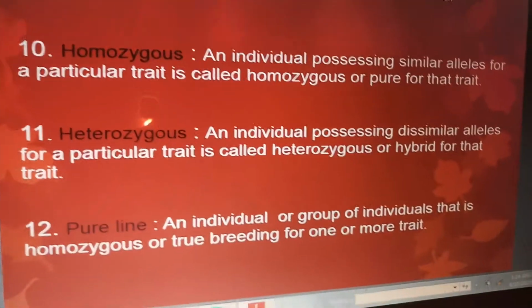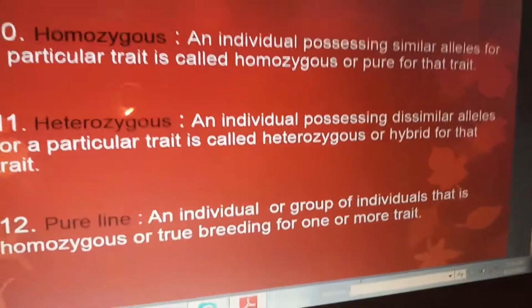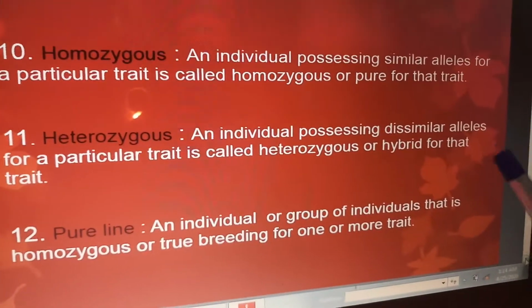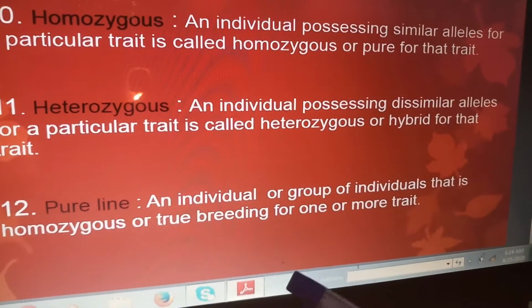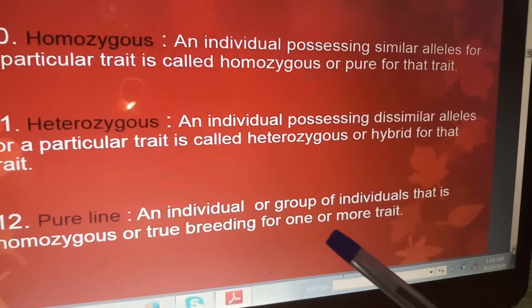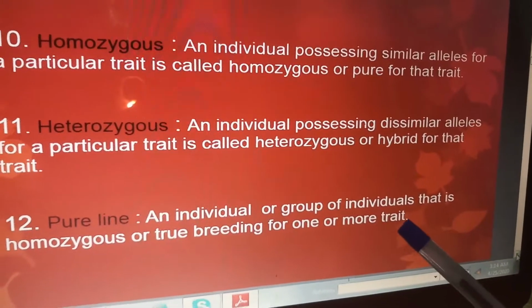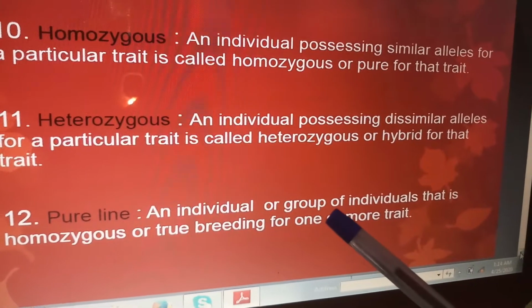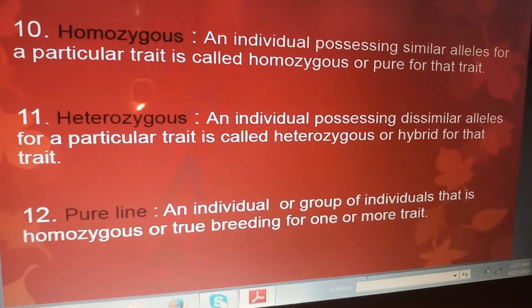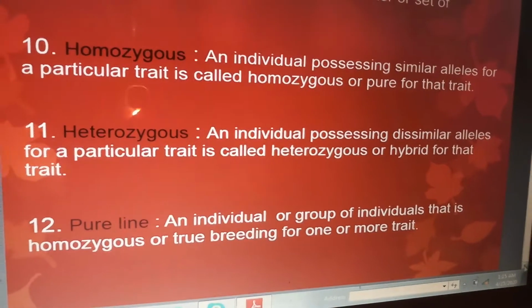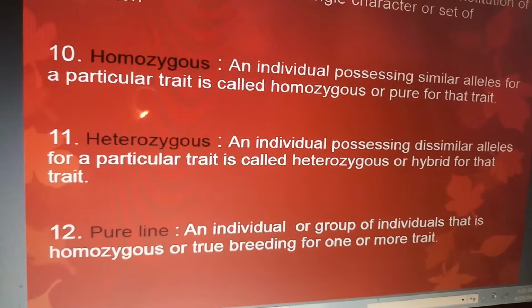Now the next term, pure line, you should understand. What is this pure line? Pure line is an individual or group of individuals that is homozygous or true breeding for one or more traits.